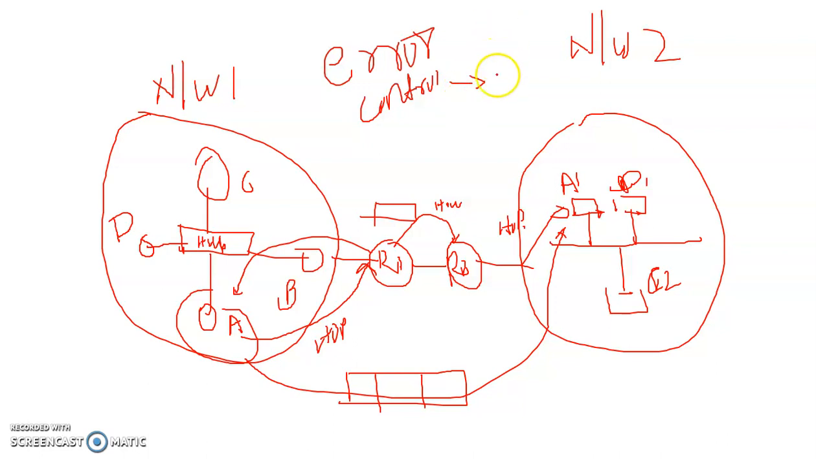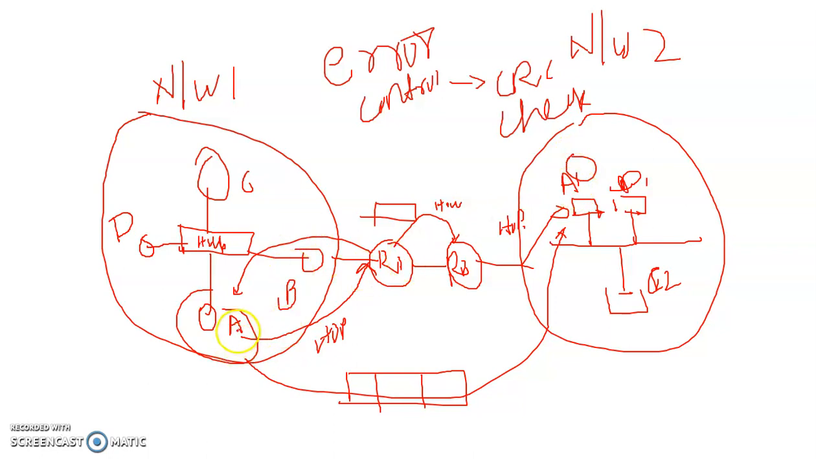The error control mechanism is CRC, which is used in the data link layer, and checksum is used in the transport layer. So error control is a responsibility of the data link layer. The transport layer's responsibility is also error control, but in the transport layer it checks at the end host whether the message is correct or not.